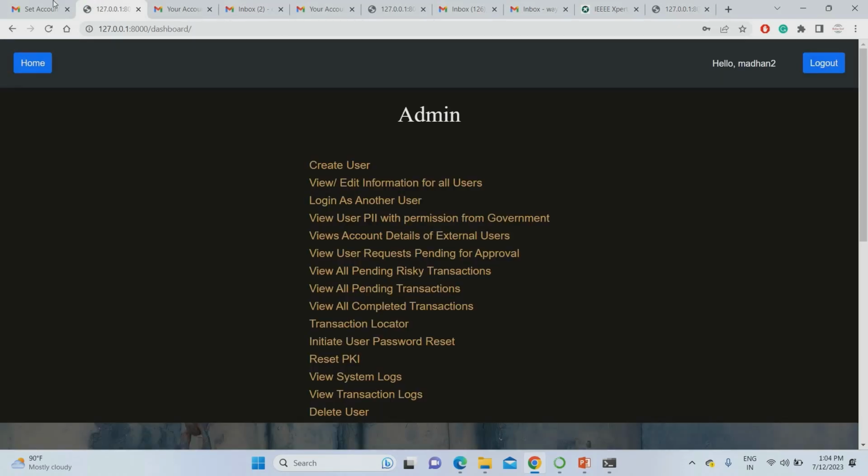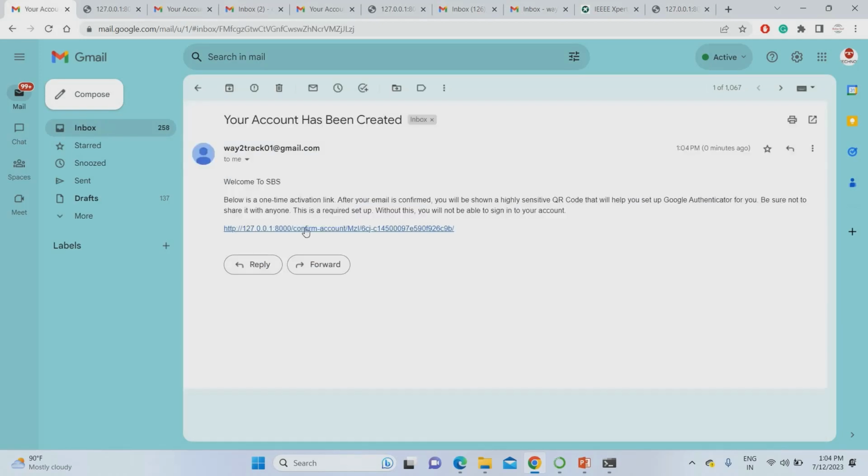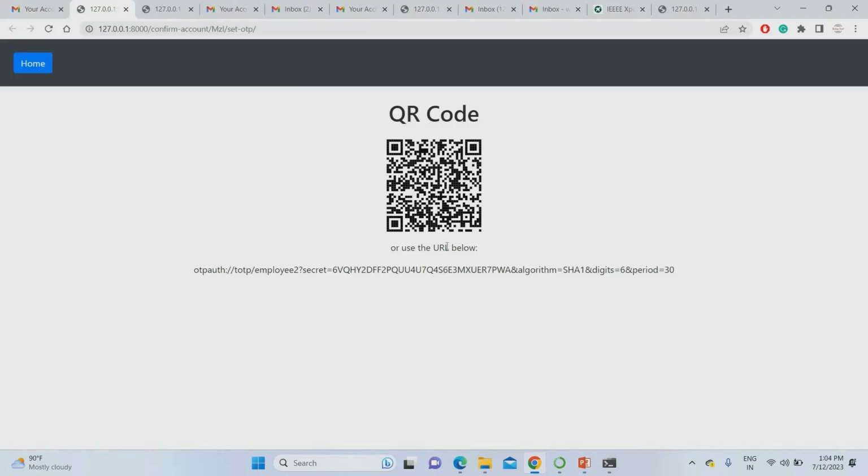So see that it login. Now if you go to the same mail ID again, you can find your account created. To activate the account, you have to scan the QR code. Just click confirm account. It will go to the QR code. As I mentioned earlier, you have to open your Google Authenticator and just scan the QR code. That account has been enabled. Okay, same process for everyone.